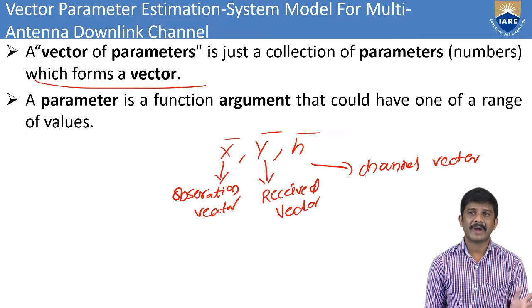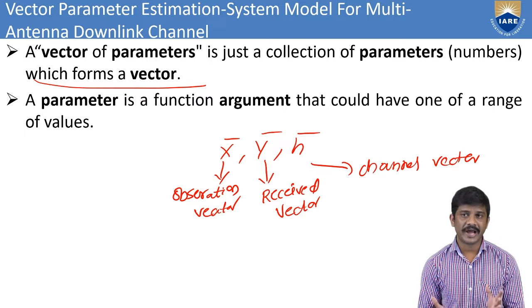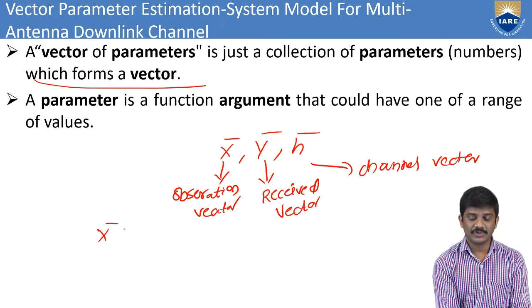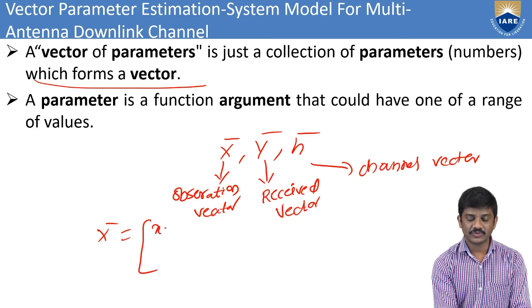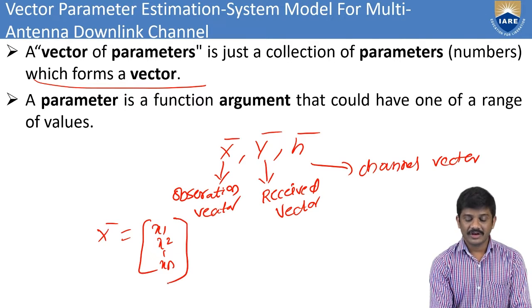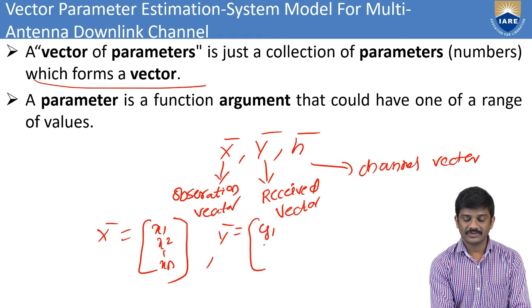For example, x bar equals x1, x2, up to xn. Next, y bar equals y1, y2, up to yn.